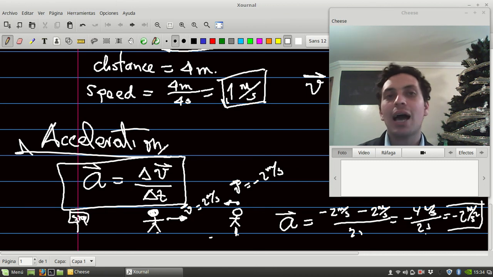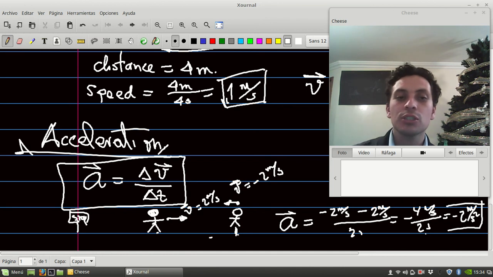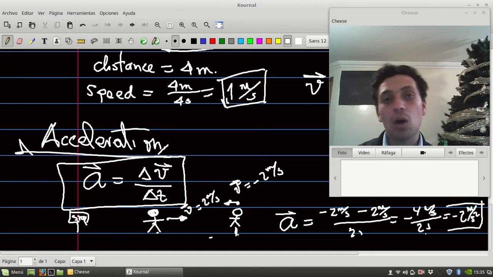That's the average acceleration. Obviously, in advanced physics, we're using the terms instant velocity and instant acceleration, that is the velocity at one point. So at one point we can know how is the change of position through time, or the displacement through time, and at some point we can know what is the change of velocity through time. But for this we need to know a little bit of calculus that I'm not going to talk here. So far this is average speed, average acceleration, that refers to changes of the speed, the velocity, the acceleration, and the speed displacement over time.